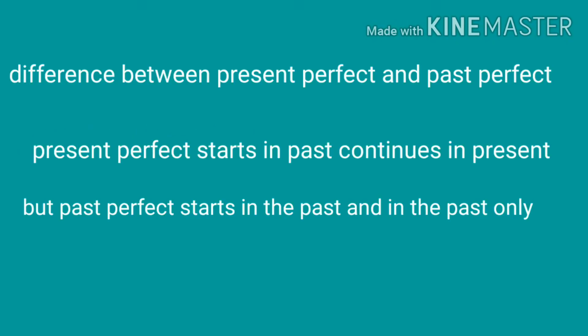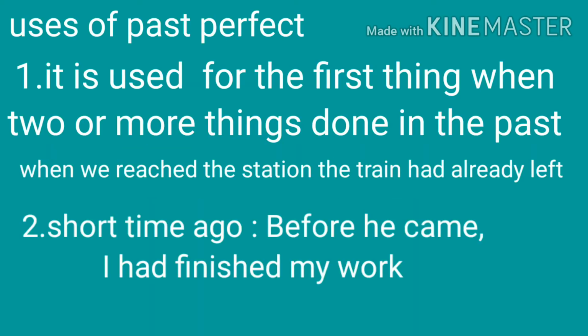Now let's see the difference between present perfect and past perfect. Present perfect starts in past and continues in the present. But past perfect starts in the past and ends in the past only. Now let's see uses of past perfect tense. Number 1, it is used for the first thing when 2 or more things are done in the past.